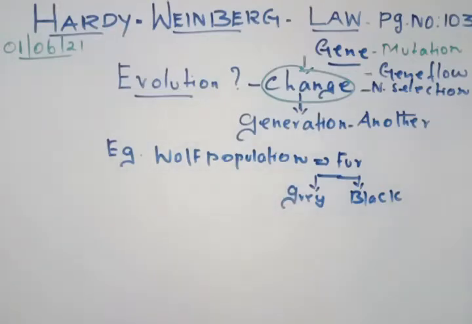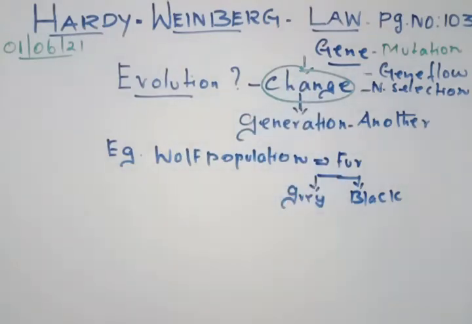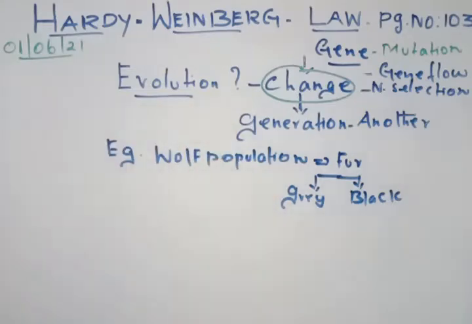So today we are concentrating on Hardy-Weinberg's principle. What is Hardy-Weinberg's principle? Hardy-Weinberg talks about a population which is not undergoing evolution. That is what is important. Evolution means changes taking place, but the Hardy-Weinberg law focuses on a particular population that is not going to evolve. That means no change has taken place in that organism or in that population.